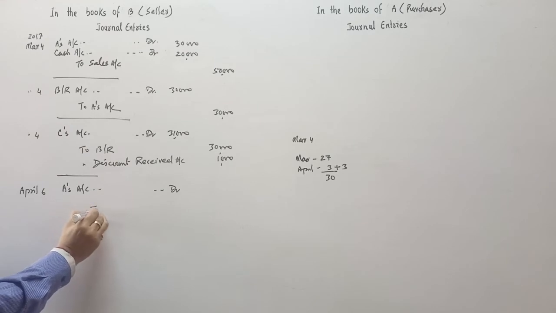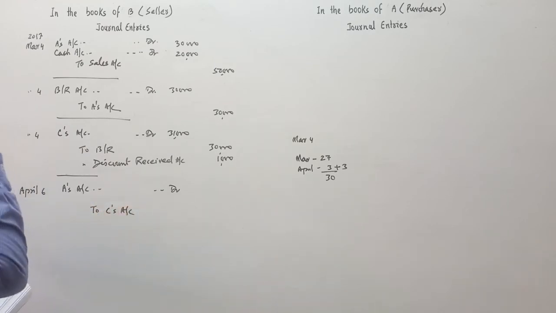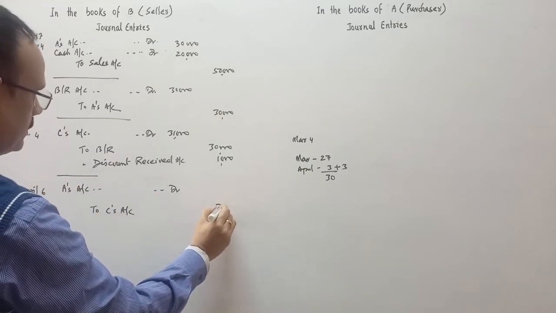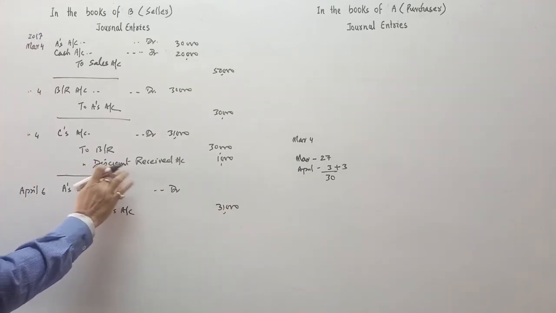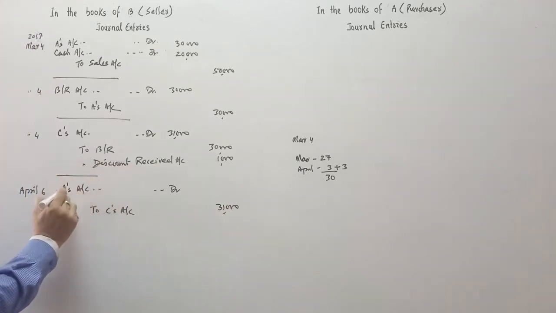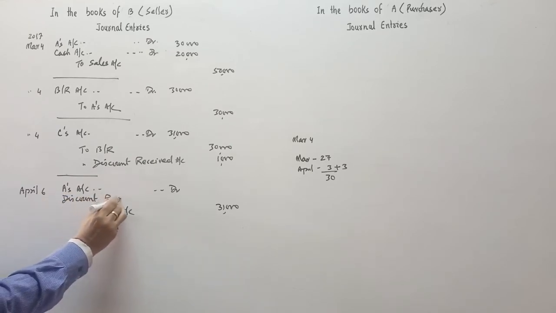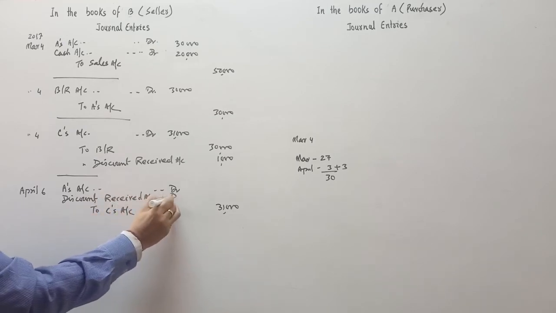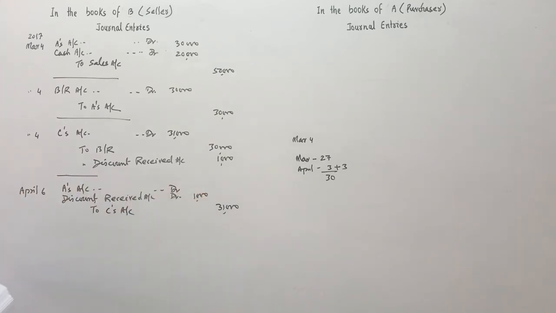C's account will be credited 31,000. Discount received will also be cancelled, because when the bill is dishonored, discount received will be cancelled. Discount received account will be debited, which was credited earlier by 1,000.